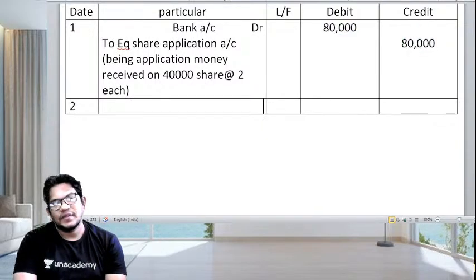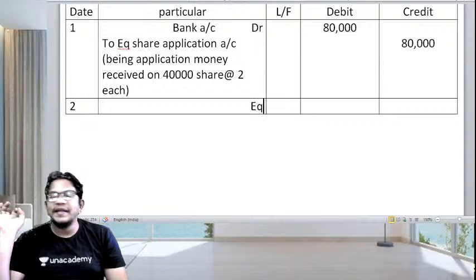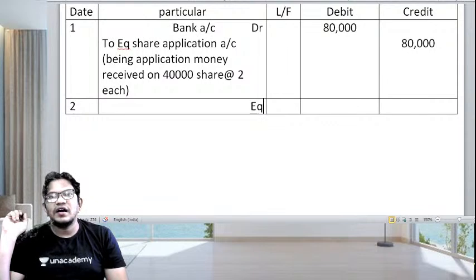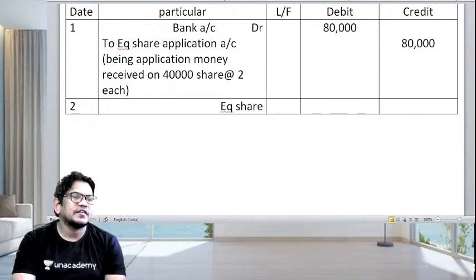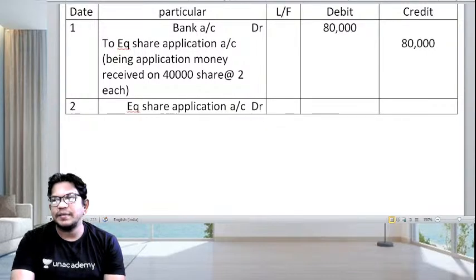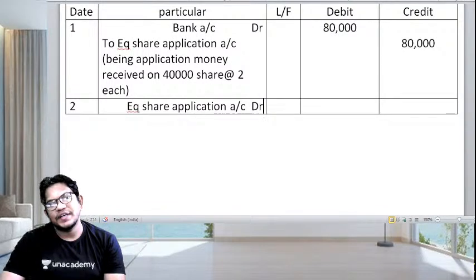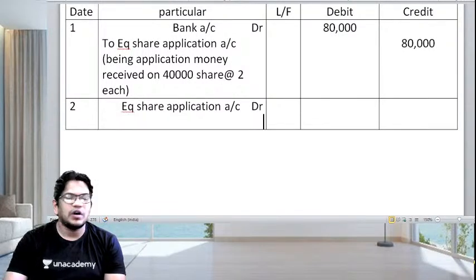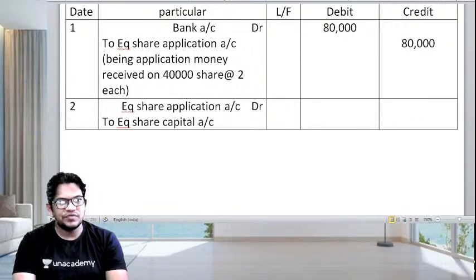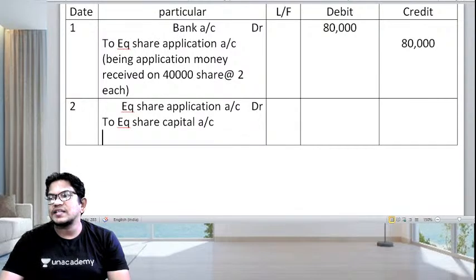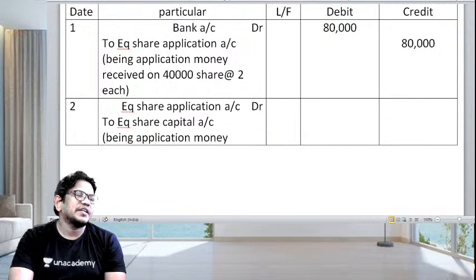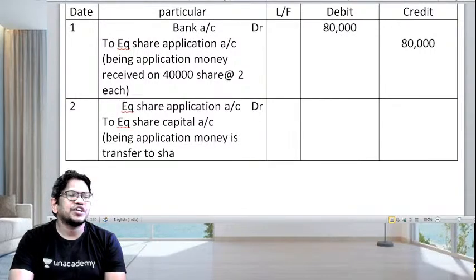Second entry. There won't be any excess money. Application money was taken only as much as required. It's a case of under subscription. In that case, equity share application account is debited to equity share capital account, because whatever money you have received, that money is transferred, being application money is transferred to share capital.